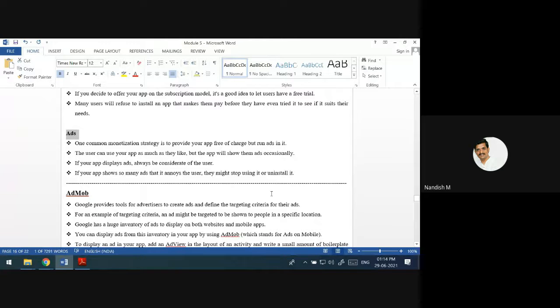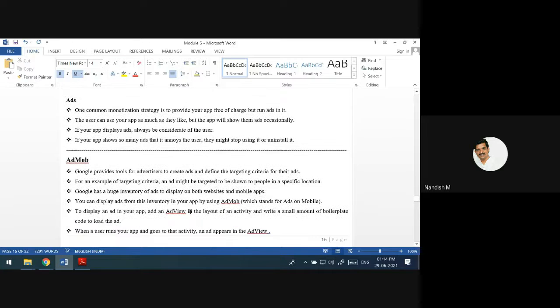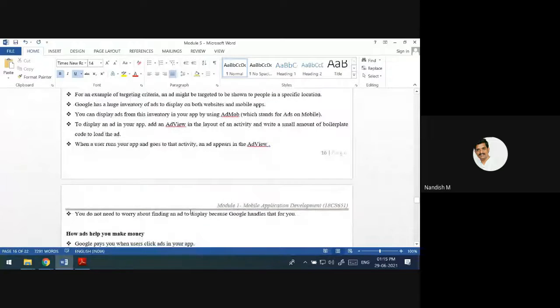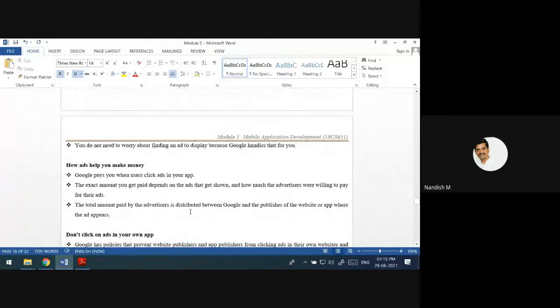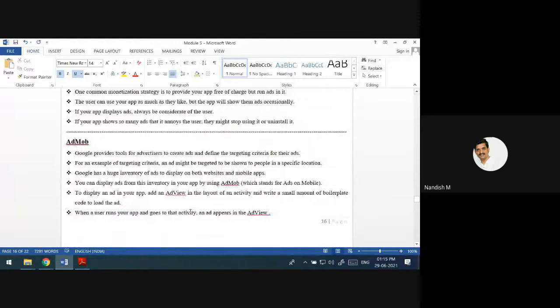Okay, that is the next topic called AdMob. AdMob means advertisement ads on mobile. Google has done so much work on getting the advertisers to your app, but whenever the money comes, that money is going to be shared with Google also. The total amount that will be paid by the advertisers will be shared between Google and the owner of the app.